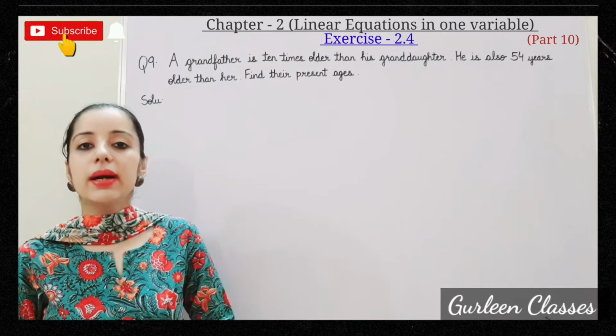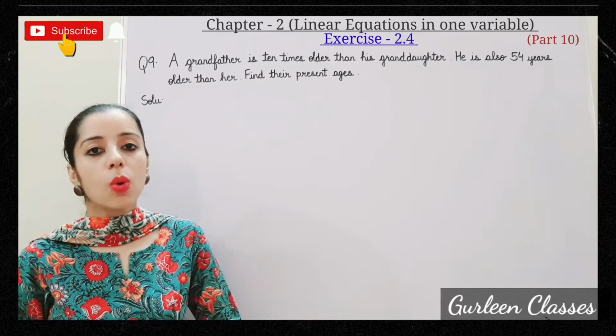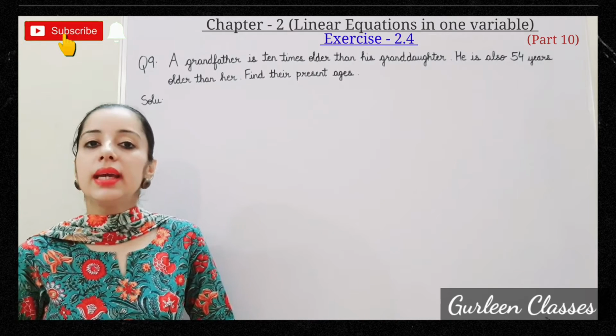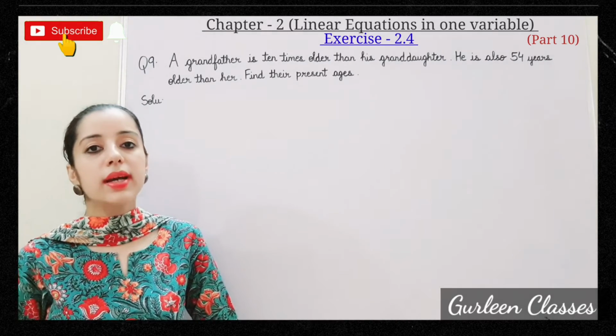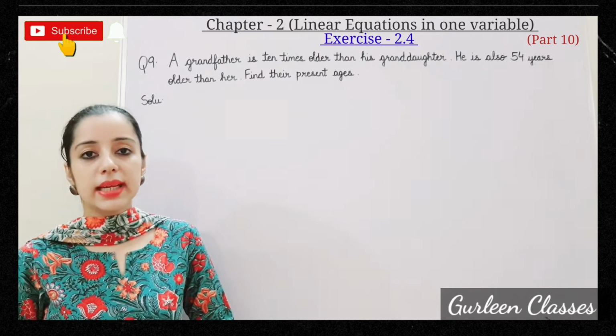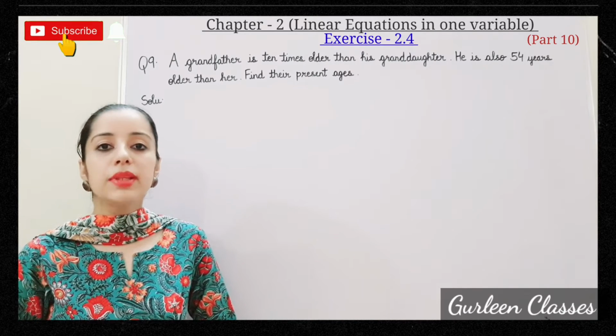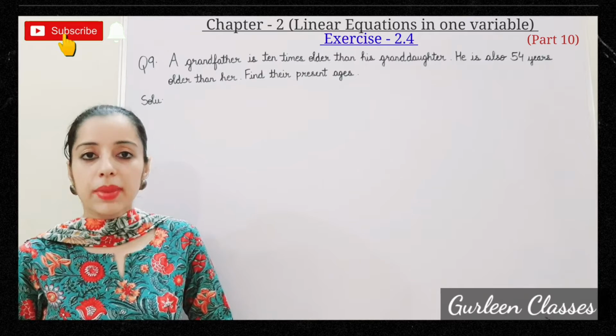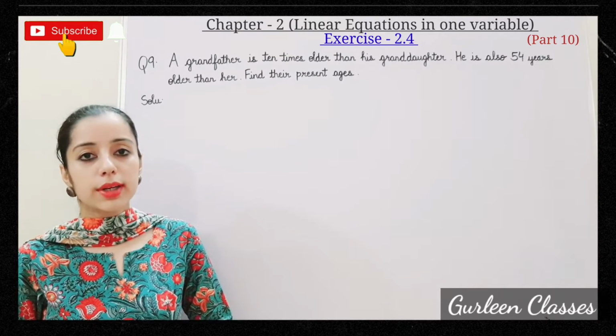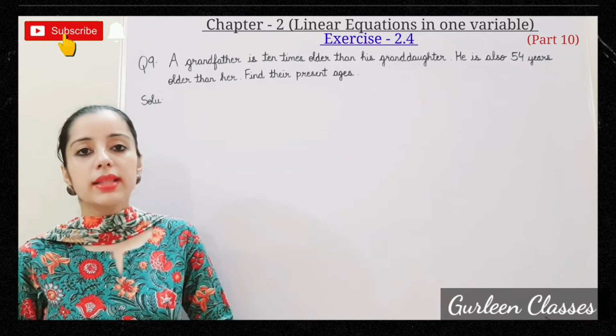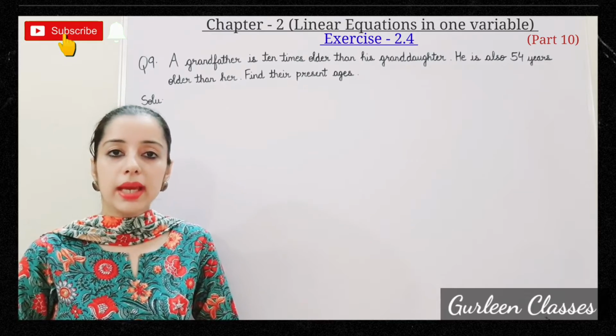Question number 9. A grandfather is 10 times older than his granddaughter. He is also 54 years older than her. Find their present ages. We have to find out the present age of grandfather and present age of granddaughter. So let us assume here the present age of granddaughter be X.